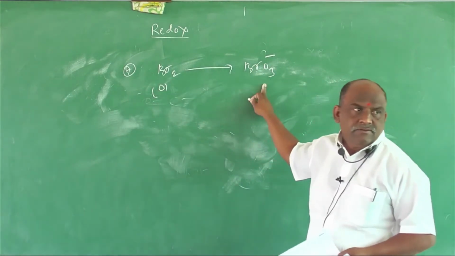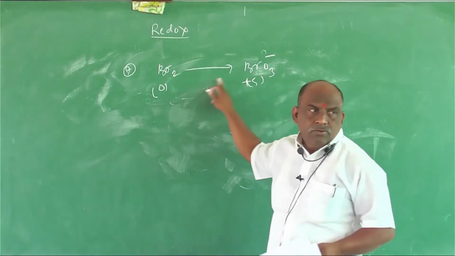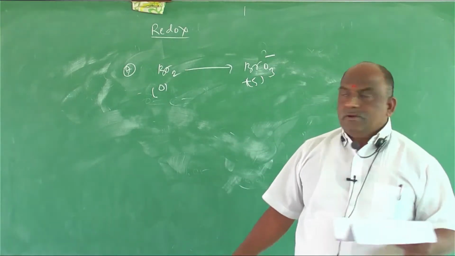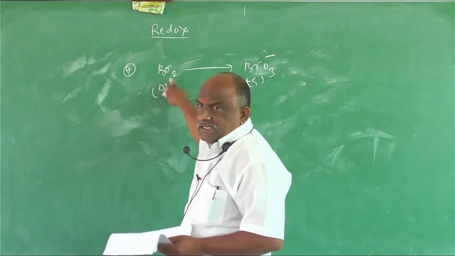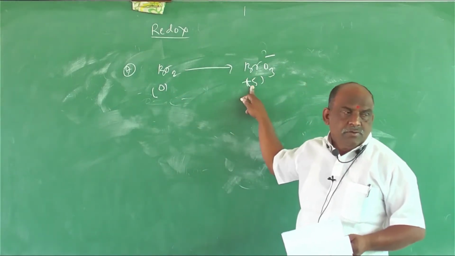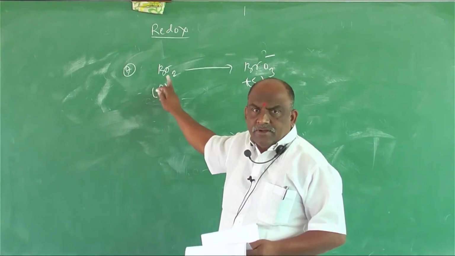Here the oxidation state is plus 5. So 0 to plus 5. Direct question: 0 to plus 5. Bromine oxidation state here is 0 and here plus 5. This is an oxidation reaction. So bromine acts as what? Reducing agent. Bromine acts as reducing agent.